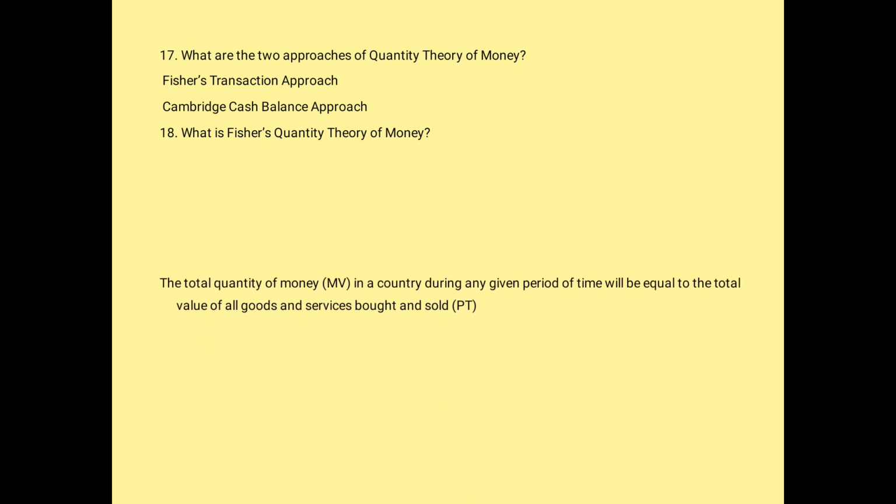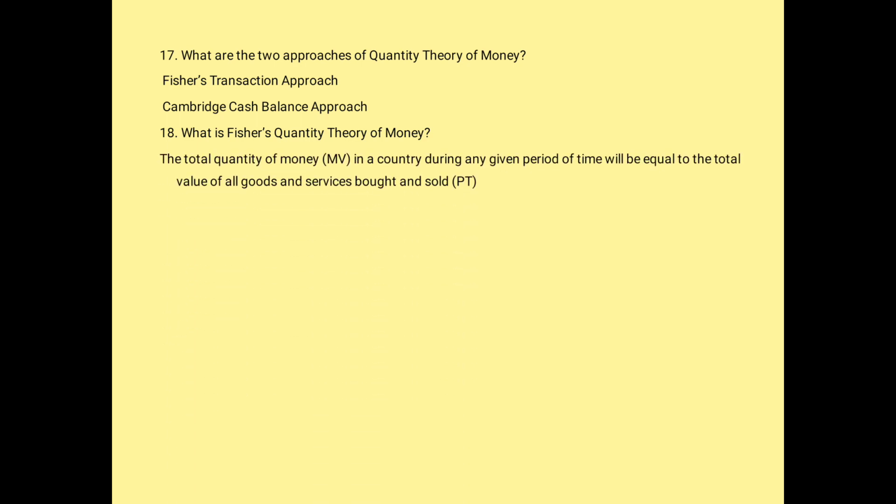What is Fisher's quantity theory of money? The quantity theory of money, that is, we put it as MV, in a country during any given period of time, will be equal to the total value of goods and services bought and sold. We put it as T. So MV is equal to PT. Clear? Next.